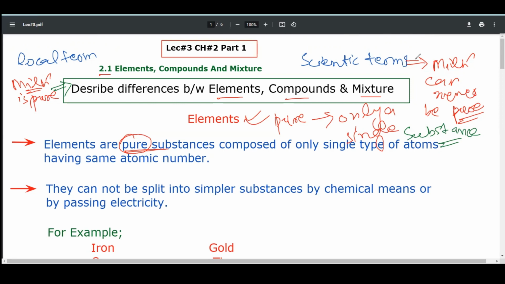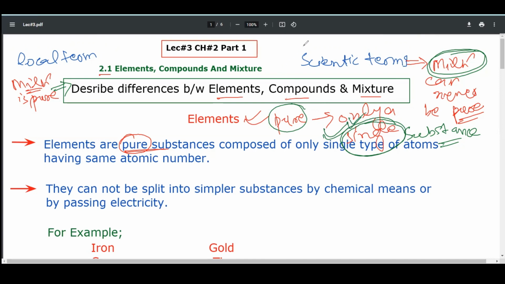That's why milk is impure. I hope this is clear now. If a matter consists of a single substance, it will be pure. Either it is an element or a compound, but it should be a single substance.